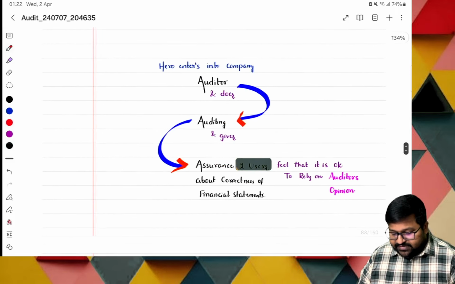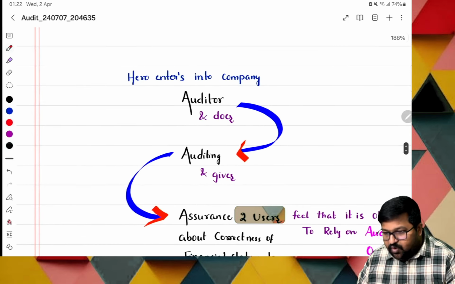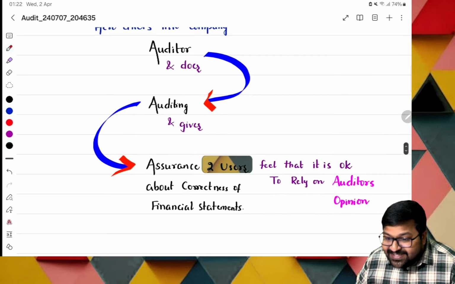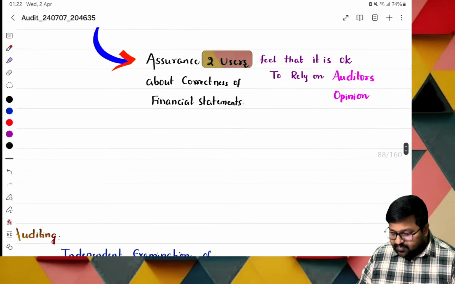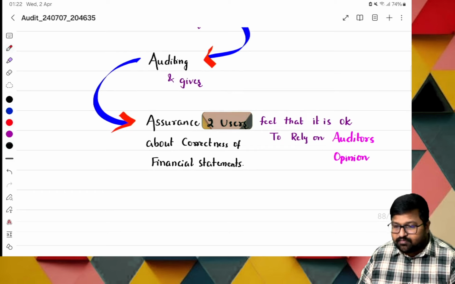Next, the hero, that is the auditor, enters the company, does the auditing and gives assurance to users about the correctness of the financial statements, so that they can rely on them.